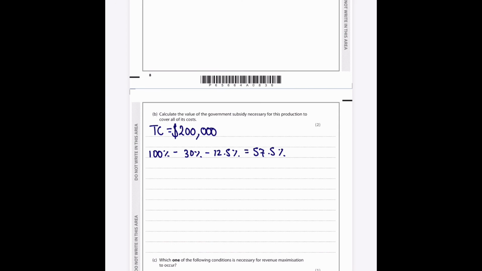Yep, that makes sense. And so in order to calculate that, we take 200,000, we multiply that by 0.575, that's putting that into a percentage, and that should come out as $115,000. Okay, and that's all we need to do.